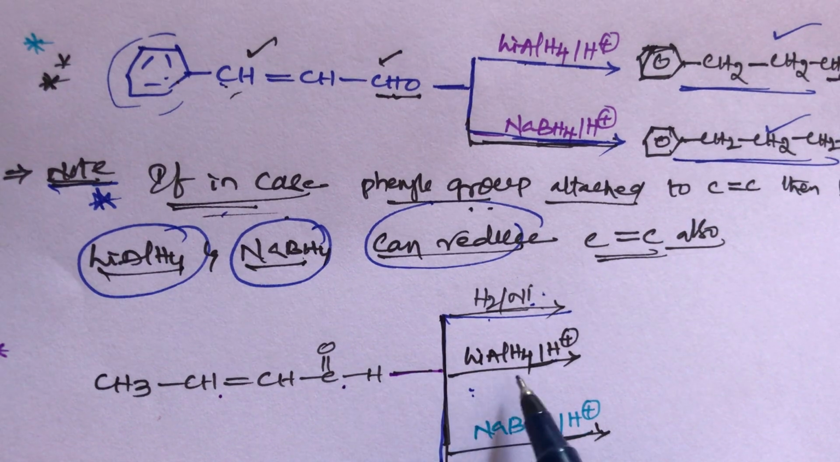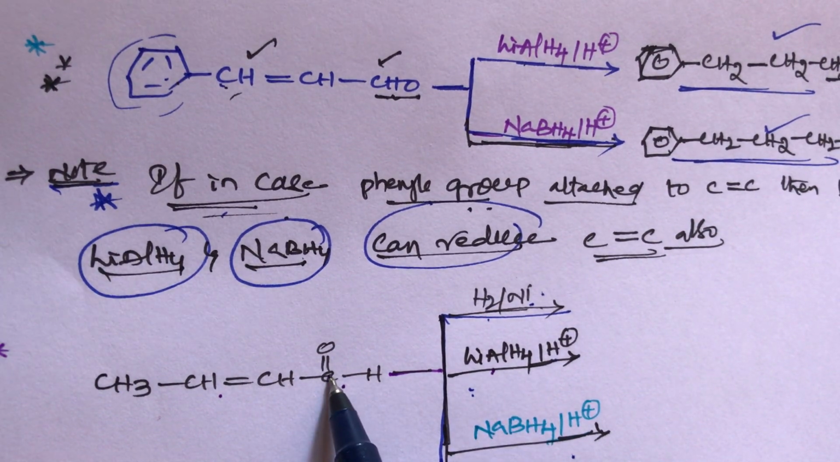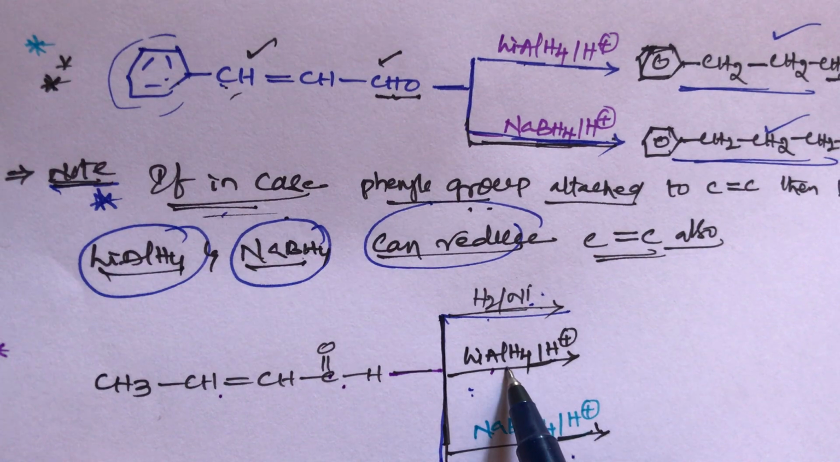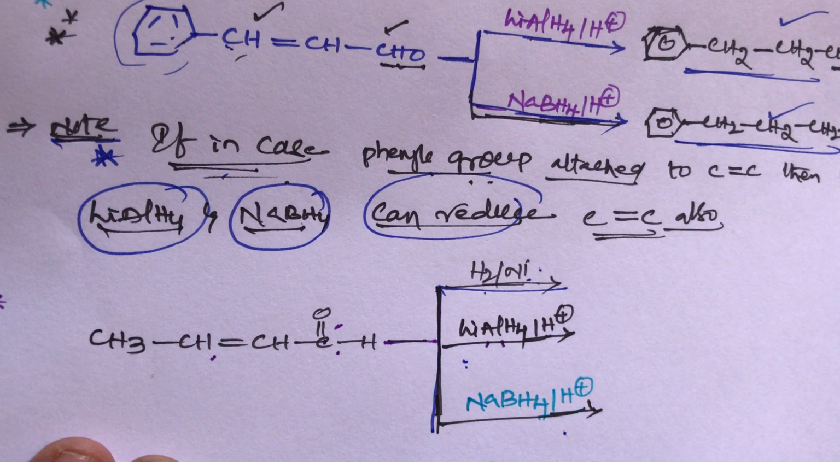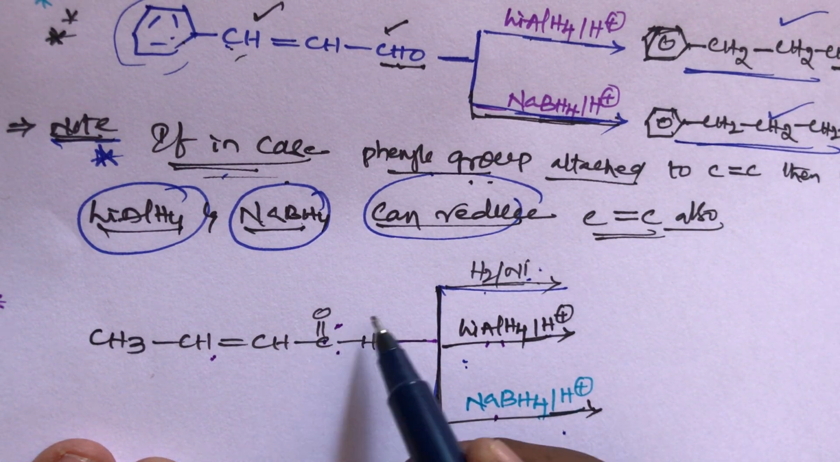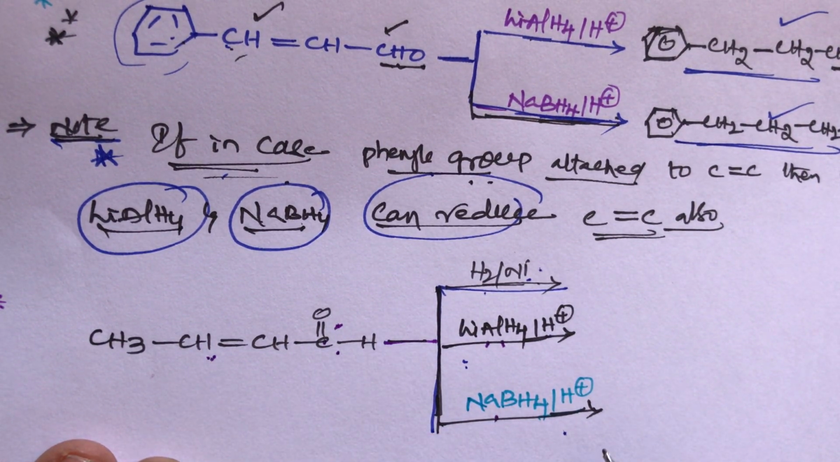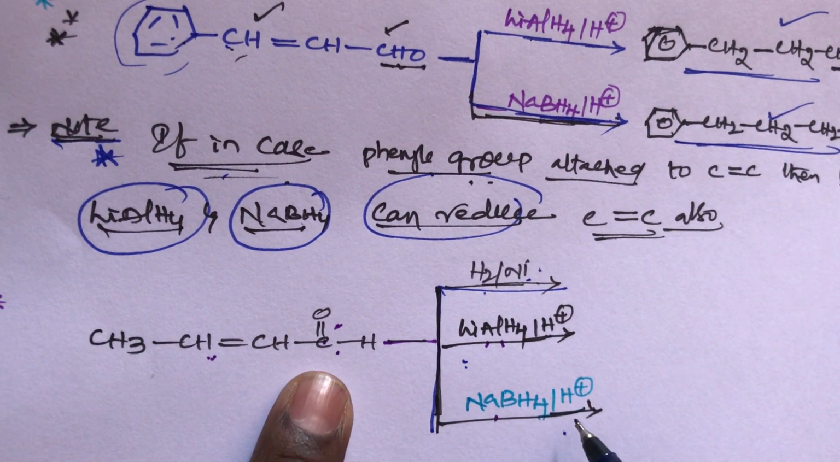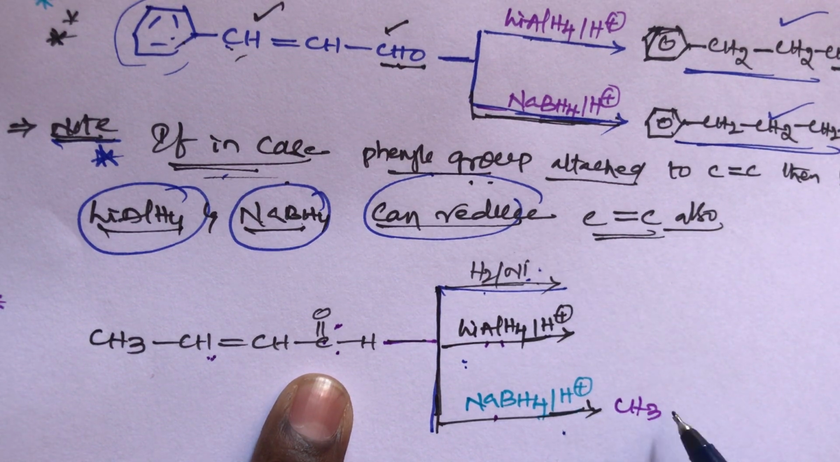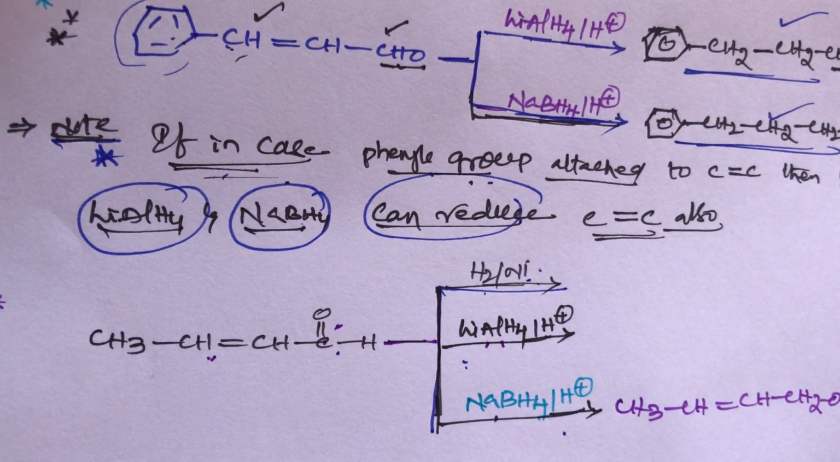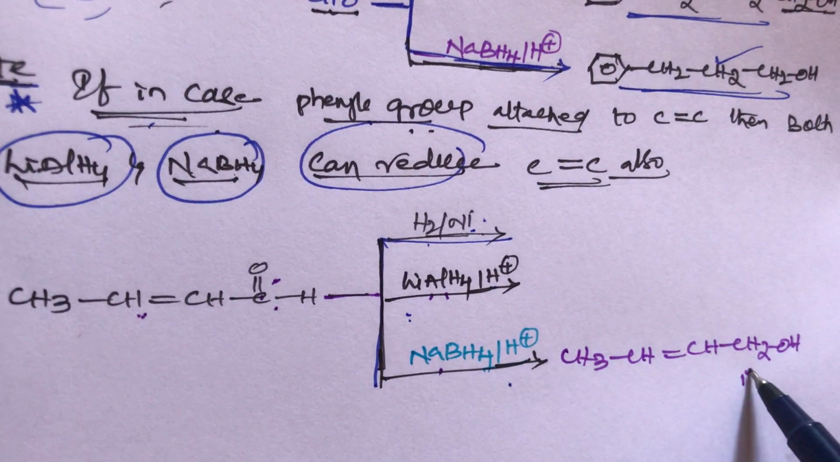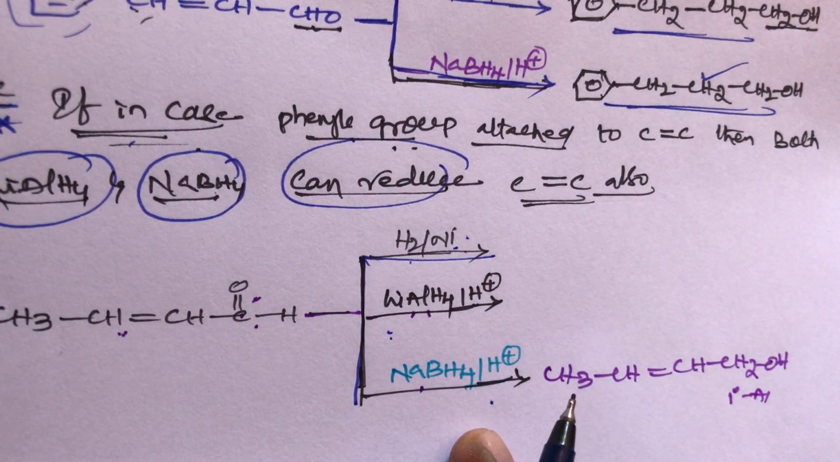So generally we know, student, that lithium aluminum hydride can reduce only the aldehyde group, cannot reduce the double bond. And sodium borohydride can reduce only aldehydes, cannot reduce the double bond. So what is the product? First one, the sodium borohydride can reduce only the aldehyde group. The product is CH3 CH double bond CH, then CH2OH. It is giving a primary alcohol. And sodium borohydride is completed.